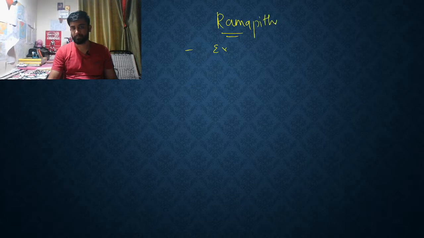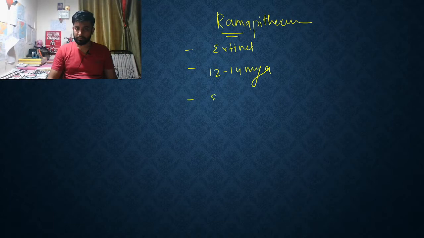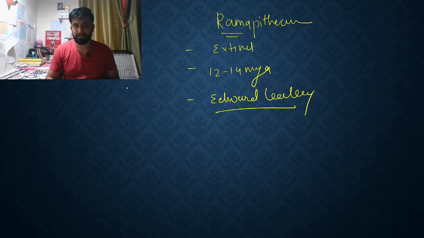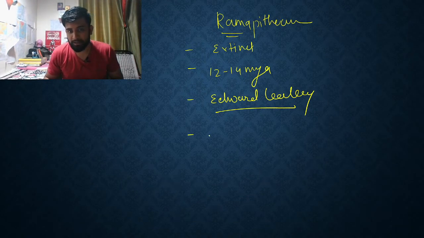Now some important facts. First, it is extinct. Time frame is 12 to 14 million years ago. Edward Lewis Leakey basically found the skeleton of Ramapithecus, and we can call it an ancestor to orangutan.